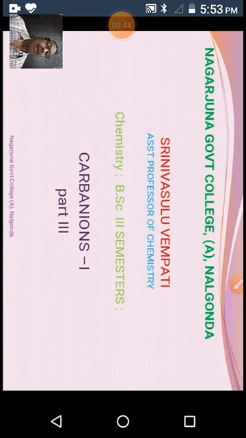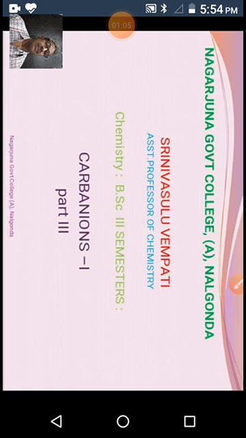A trivalent carbon with negative charge is called a carbanion. A carbanion may be sp3, sp2 or sp. An sp3 hybridized carbanion is generally pyramidal in shape. It exhibits sp3 hybridization.